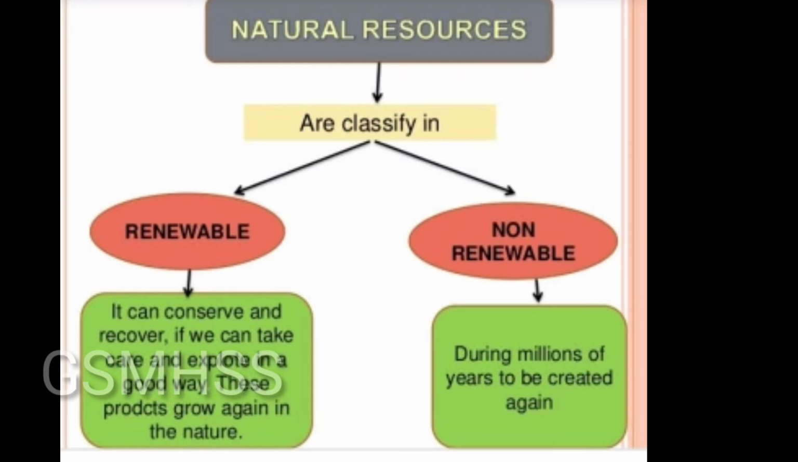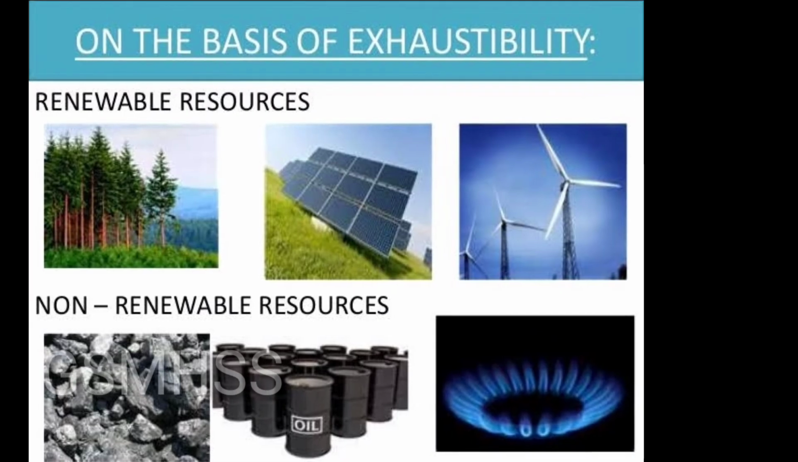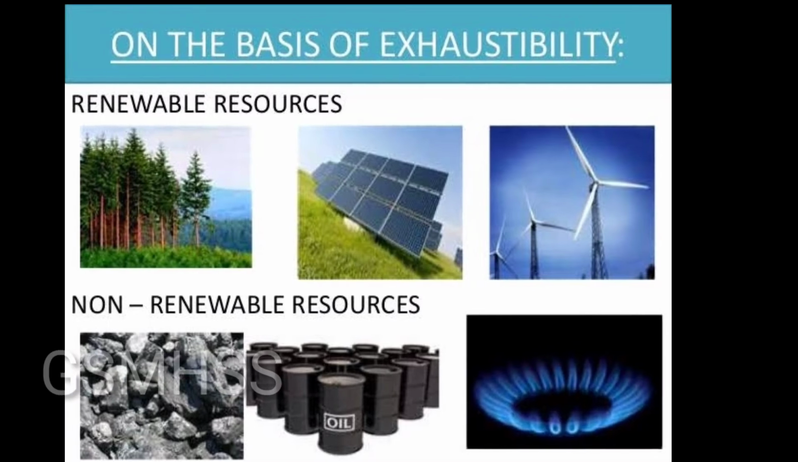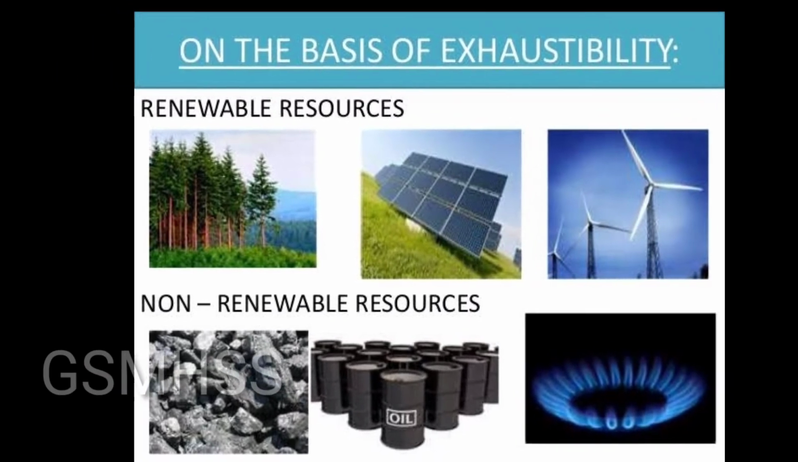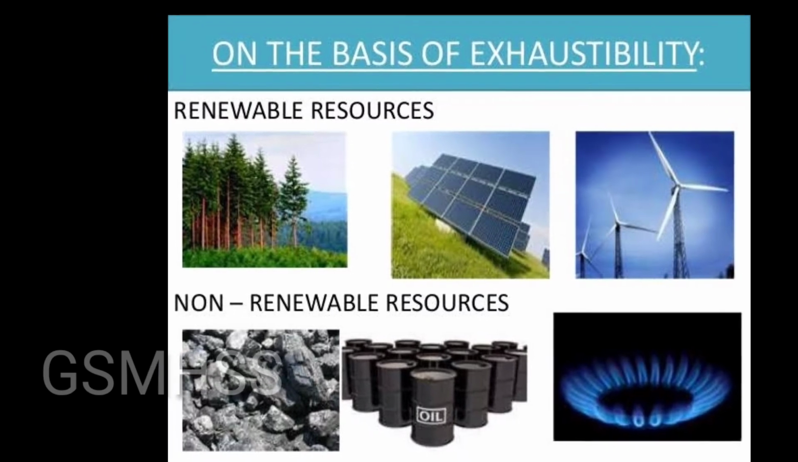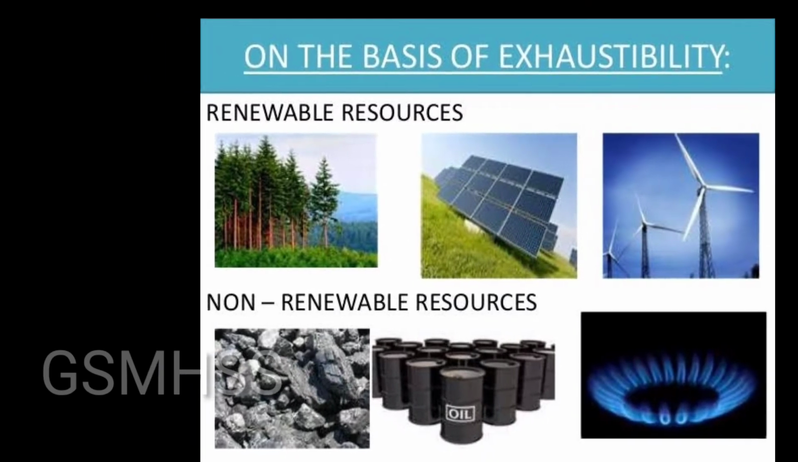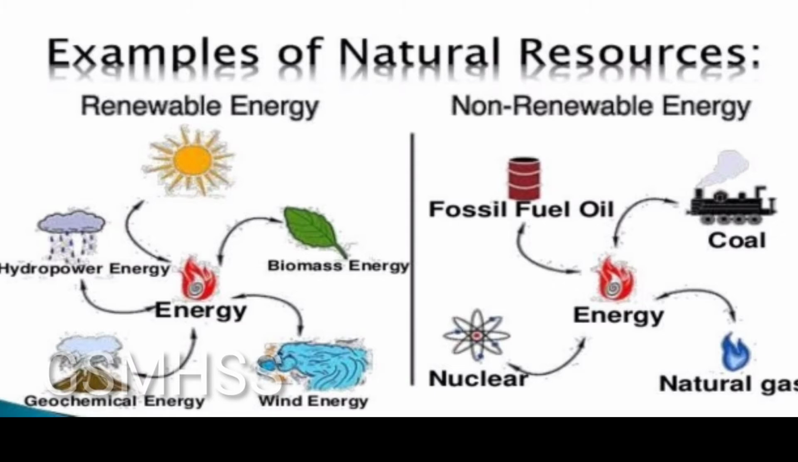Next, based on exhaustibility, they are divided into renewable and non-renewable resources. Renewable resources are resources which can be replenished if they get used up, such as air and water. Non-renewable resources are limited and cannot be replenished once exhausted. For example, coal and petroleum.